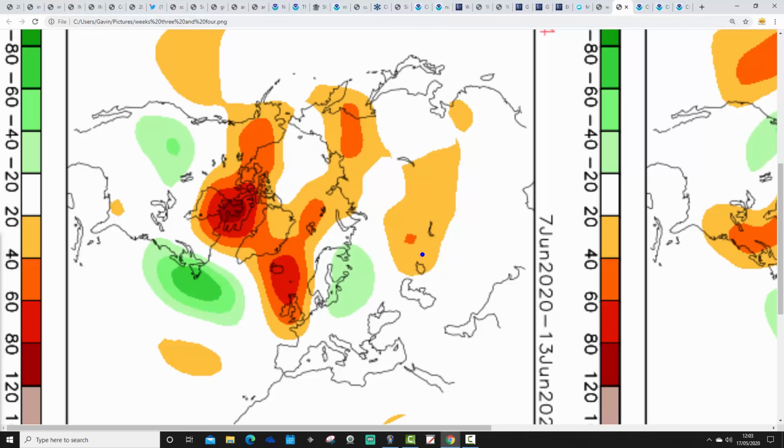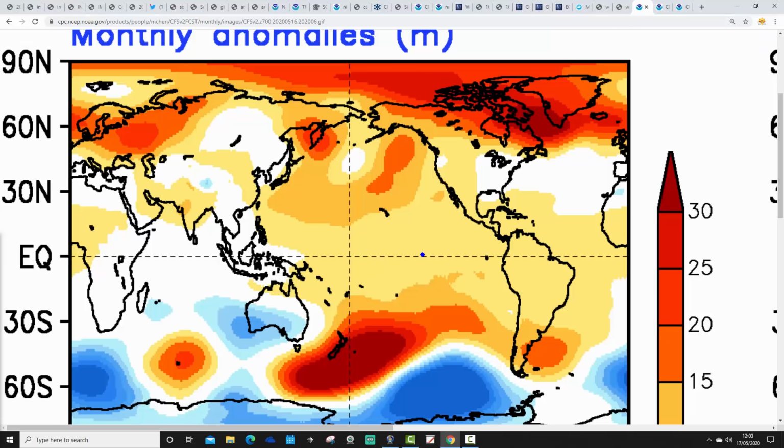So it looks like the rest of May and the first half of June on this particular CFS run anyway, dominated by high pressure. CFS-V2 for June itself looks like it is missing the 700 millibar high, normally still going for quite a lot of high pressure. The high is a little bit to our north, so again, as I always explain with this, the danger is that this area will fill up with a trough of low pressure. If you get a trough of low pressure developing there, then that could bring a cool wet pattern to the country.